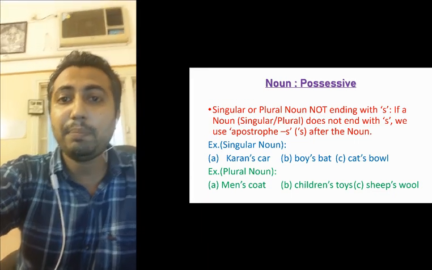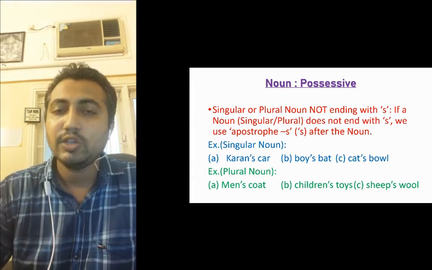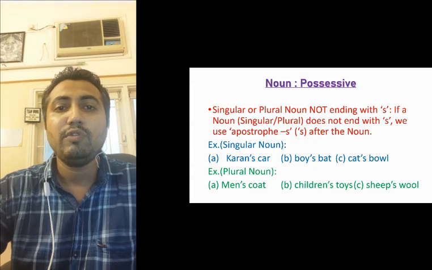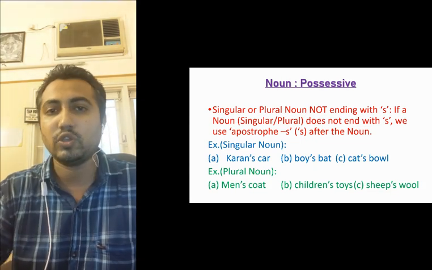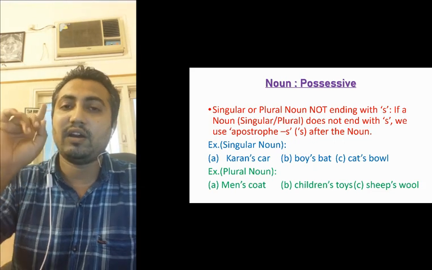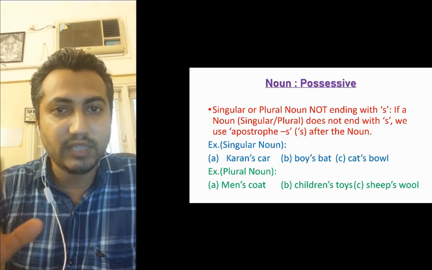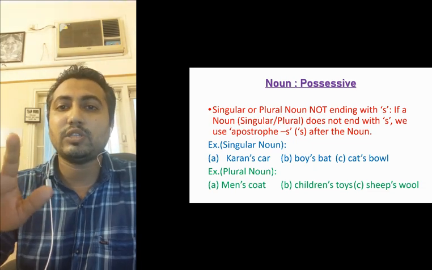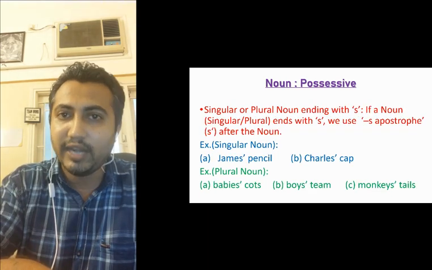Then we have sheep's wool. Sheep is plural, and it is not ending with s, so to make it possessive, we use apostrophe s. Sheep's wool. So this is the first thing: if the noun is singular or plural but does not end with s, to make it possessive we use apostrophe and then s. Now let us go to the next one.